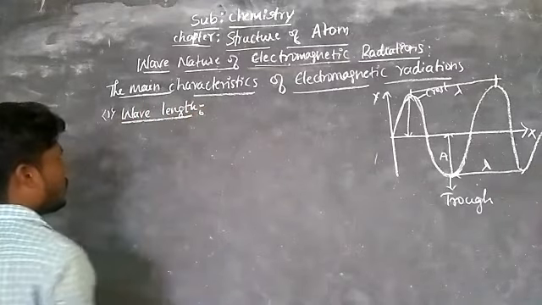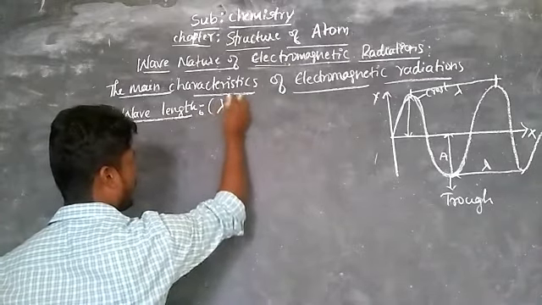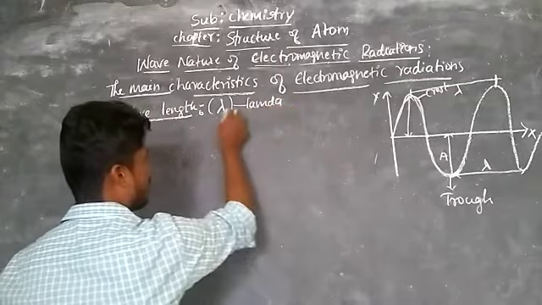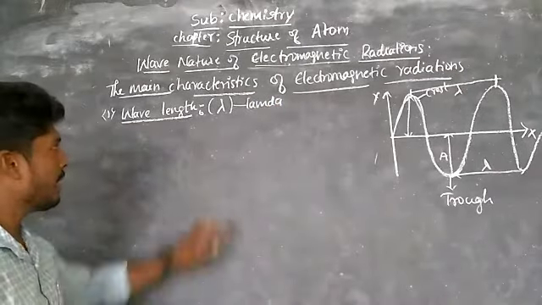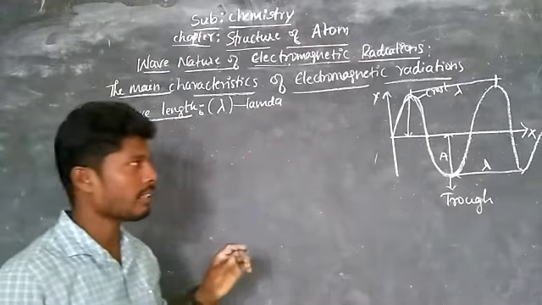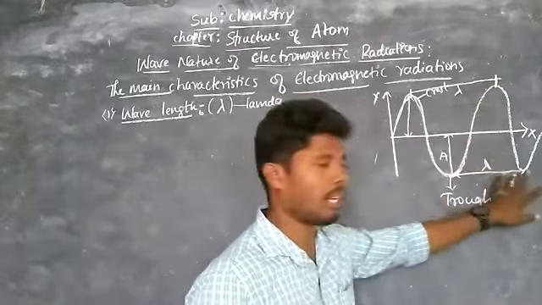Important. Wavelength is indicated by the term lambda. Wavelength is defined as the successive distance between two crests or two troughs.